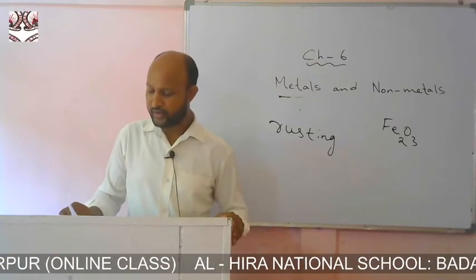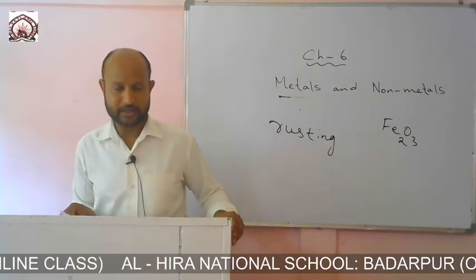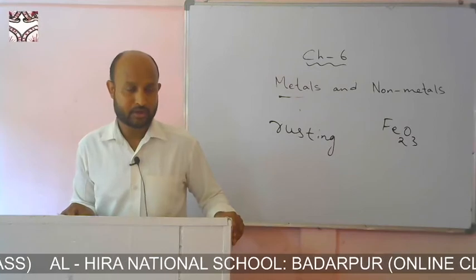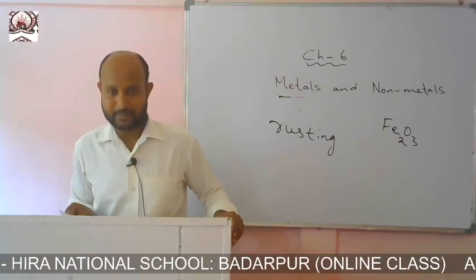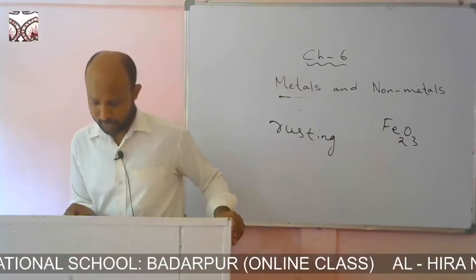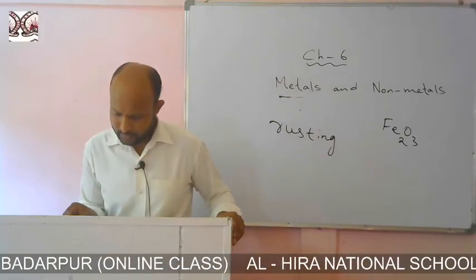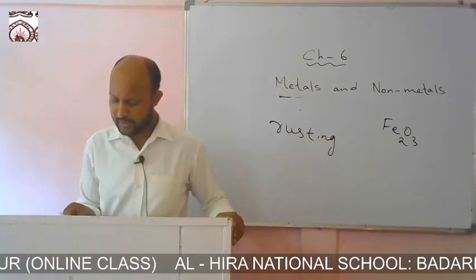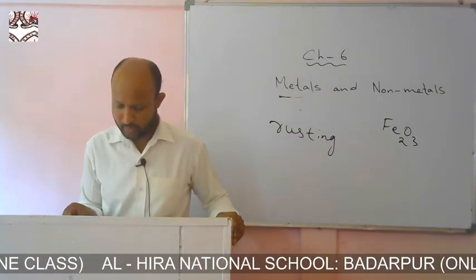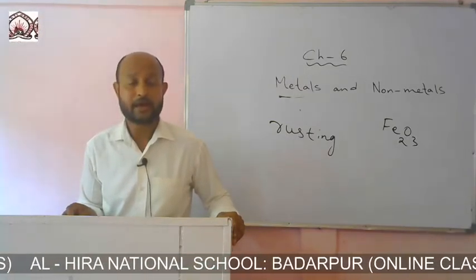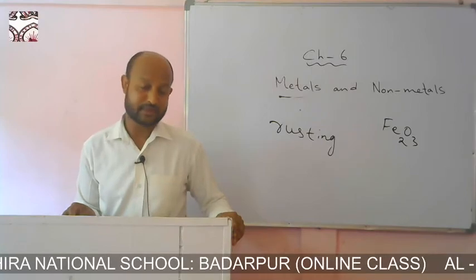Copper forms a green solid on its surface. At the time when the corrosion of copper metal takes place, a green surface is formed. When metals like magnesium, aluminium, zinc and iron corrode, what we find is that a reddish brown substance is formed.